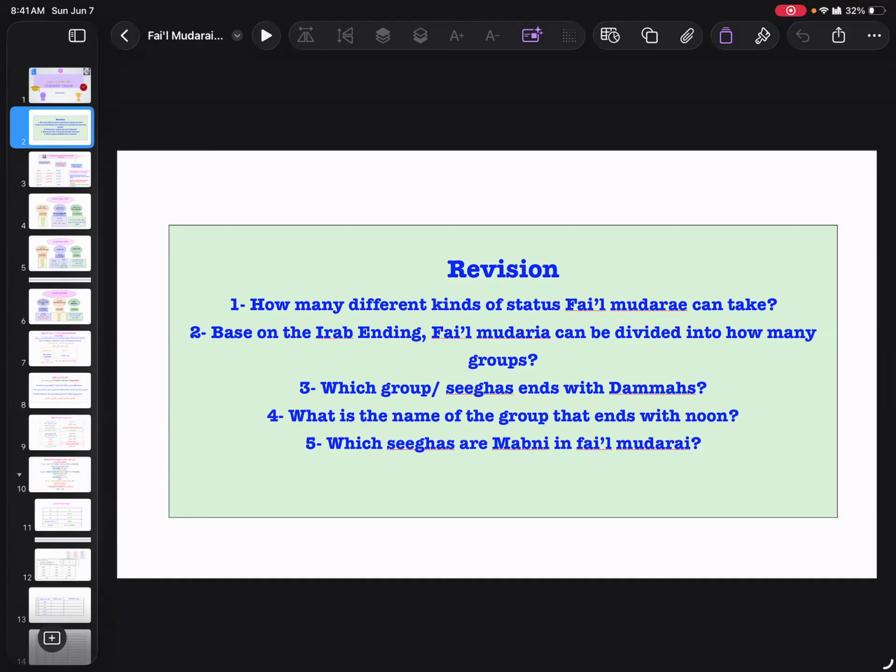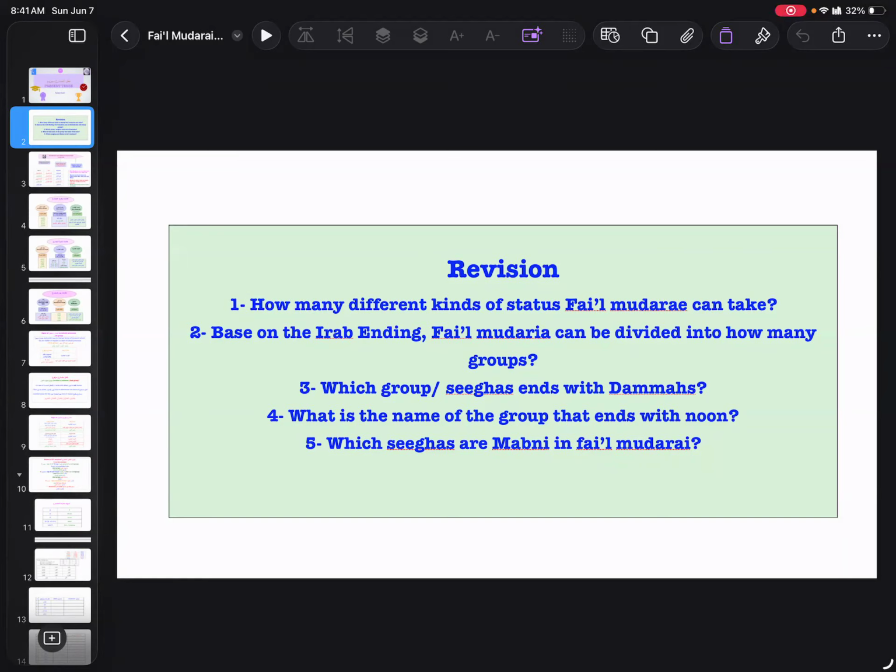Then next question is, what is the name of the group that ends with noon? Afalul Khamsa. Very good. Afalul Khamsa. Right? And the rest of them except Hunna and Antunna, even though they are ending on noon as well, right? But mabni, their noon is not Noonul Irab. Right? So their noon is not Noonul Irab, rather their noon is fa'il.